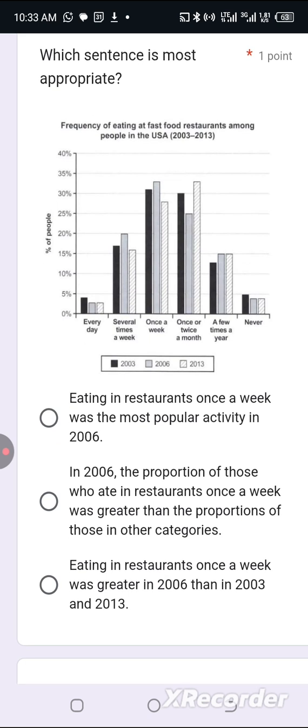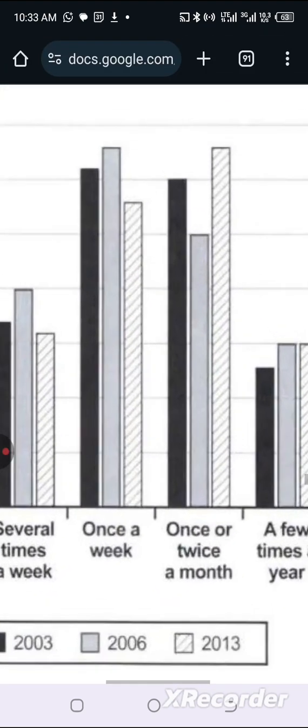Option B. In 2006, the proportion of those who ate in restaurant once a week was greater than the proportion of those in other categories. Yes. In 2006, the proportion of those who ate in restaurant once a week, see once a week here, this one here is once a week.